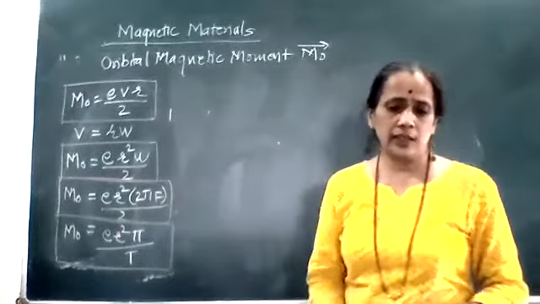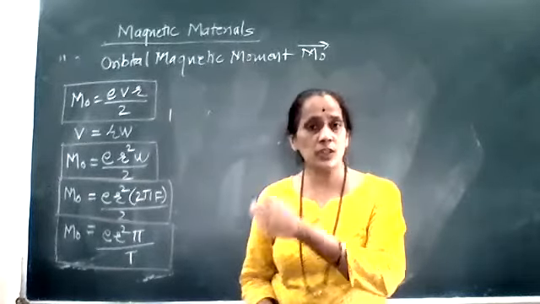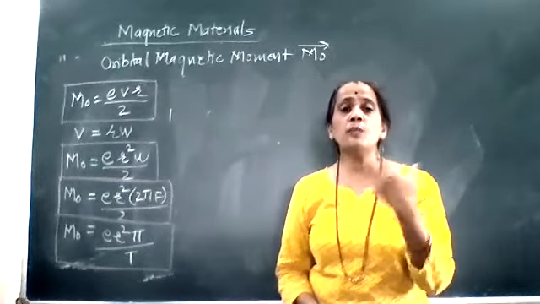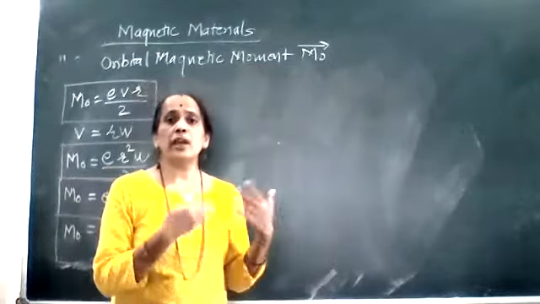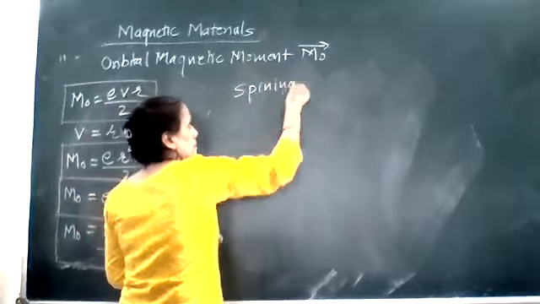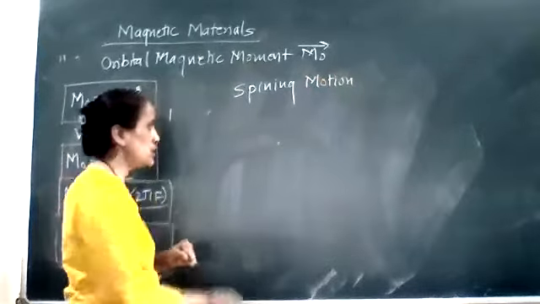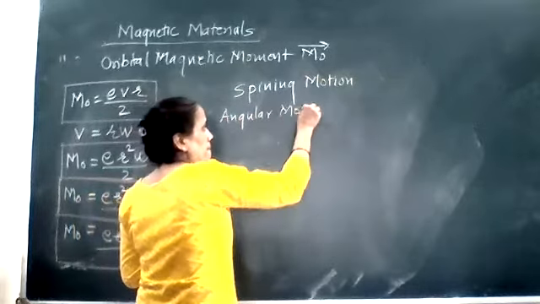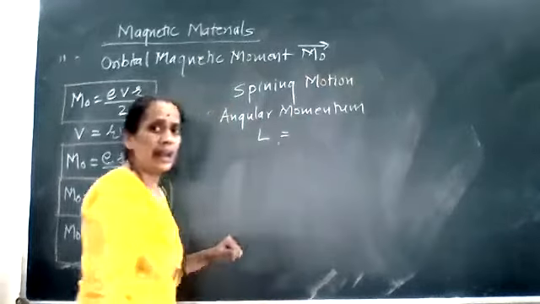That is, when I am saying that the electron is performing circular motion, that is orbital motion, at the same time the electron is performing a spinning motion. Spinning motion का मतलब है your electron is performing a rotational motion. So during spinning motion, the electron is rotating. Electron is rotating means what? That the electron has an angular momentum, and this angular momentum is denoted by the letter L.